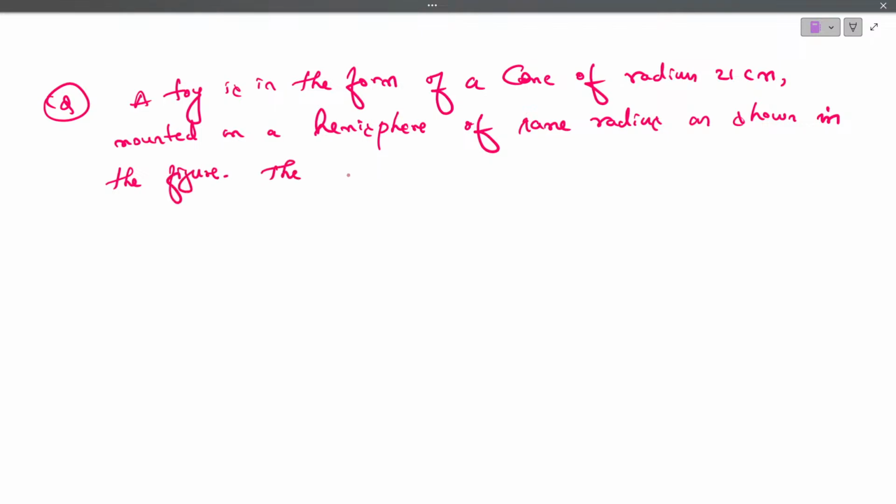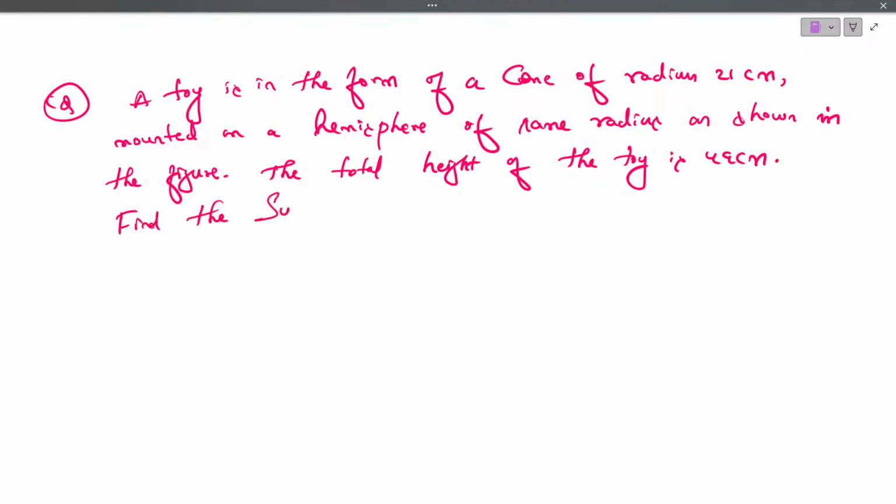The total height of the toy is 49 centimeter. Find the surface area of the toy.